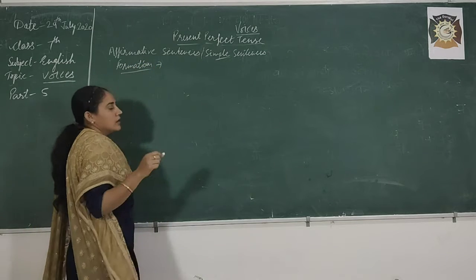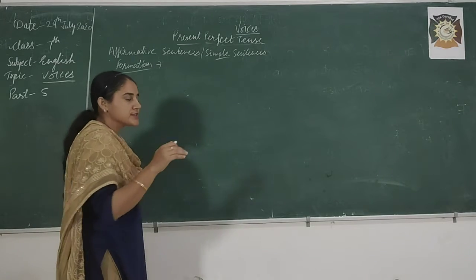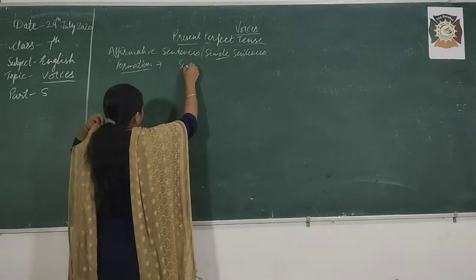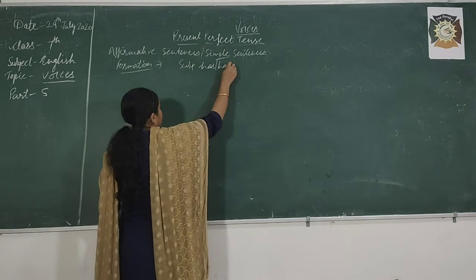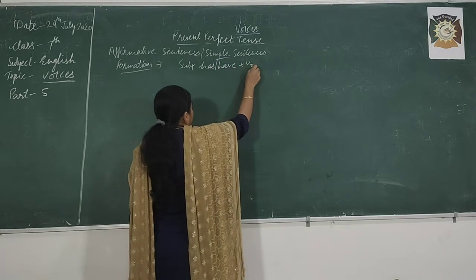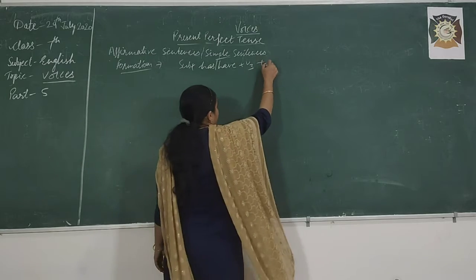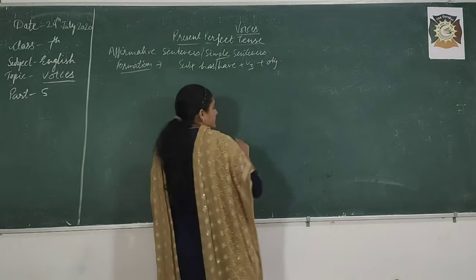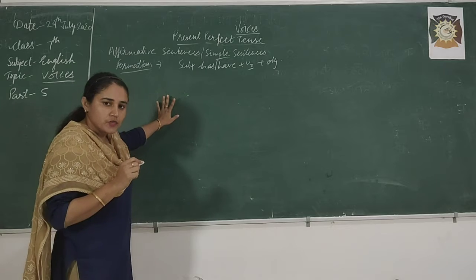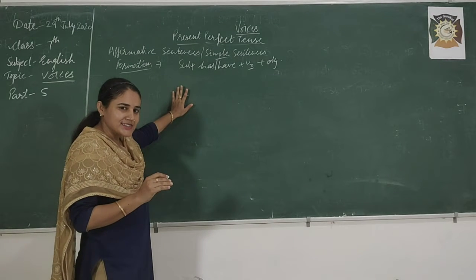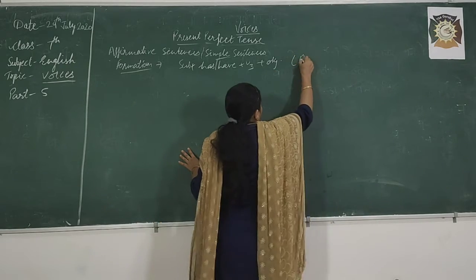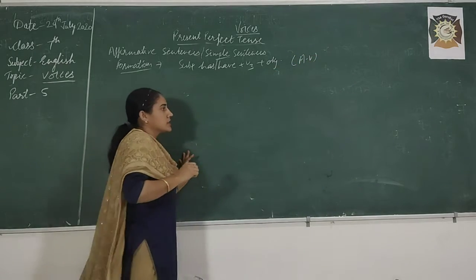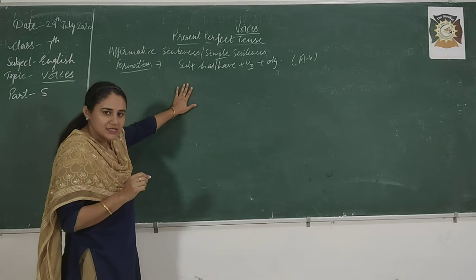For simple sentences of present perfect: subject plus has/have, third form of the verb, then your object. Is this formation for active voice or passive voice? This is for active voice, right. Now we have to change this formation into passive voice.